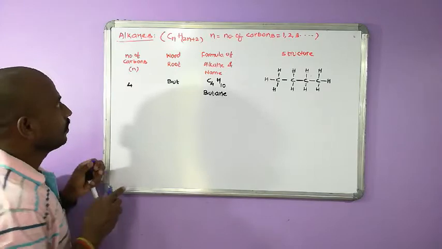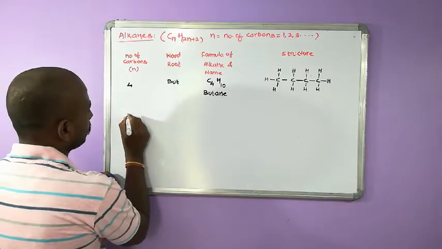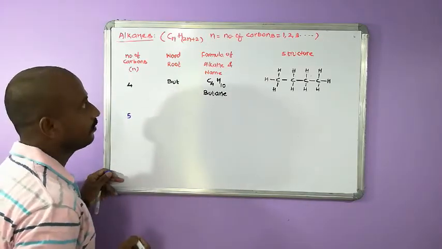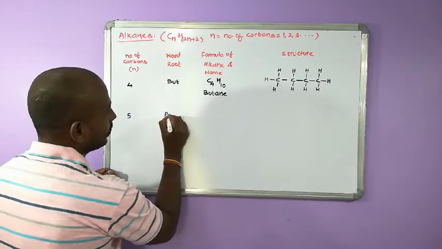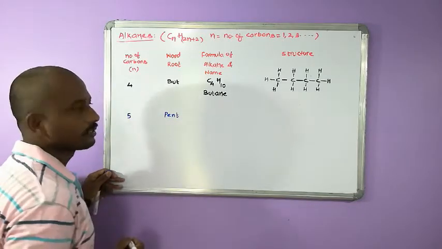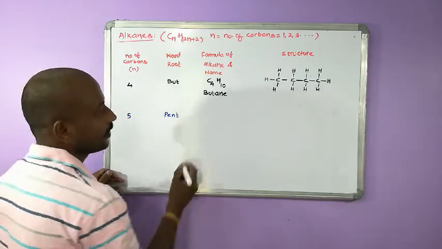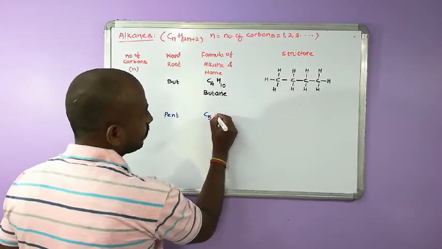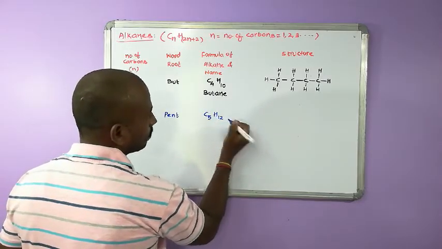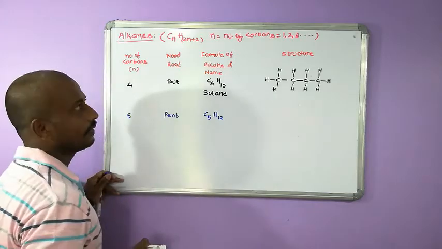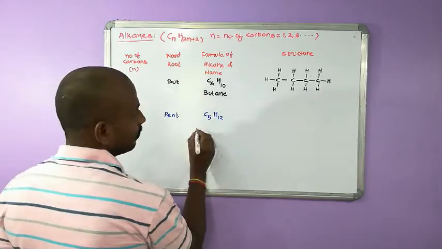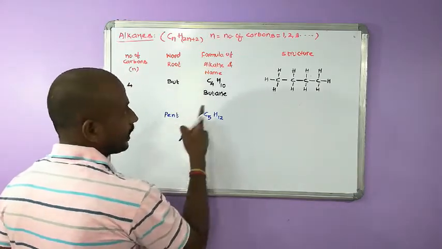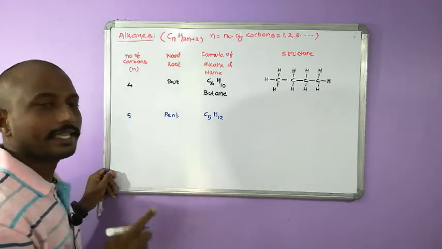Then number of carbons 5. If number of carbons are 5, the word root is pent. The formula of alkane is C5H12. So word root is pent and suffix name for alkanes is ane.